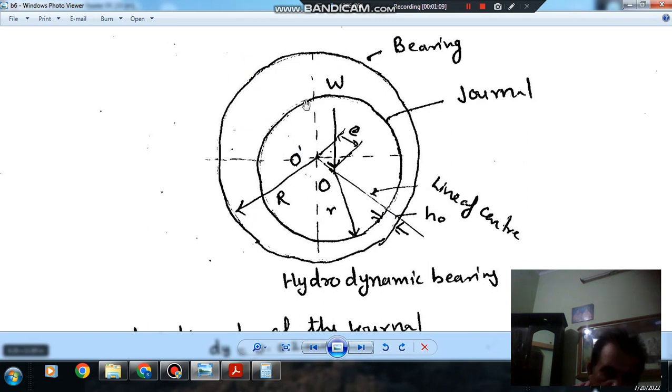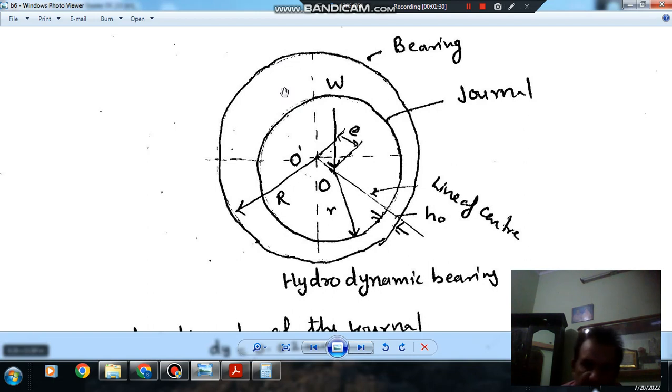So the fluid or oil layer adjacent to the journal is moving with the same speed as that of the journal, and the fluid adjacent to the bearing is stationary. So there is a difference between the speeds of the two layers adjacent to the journal and bearing.